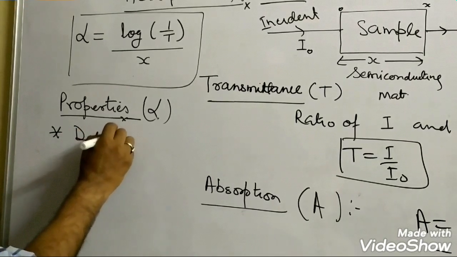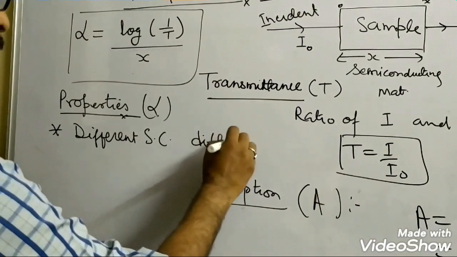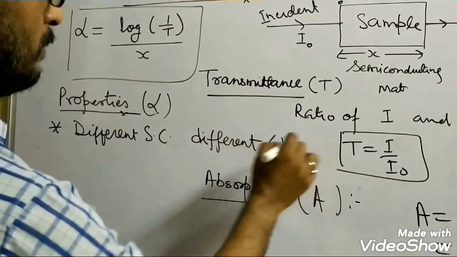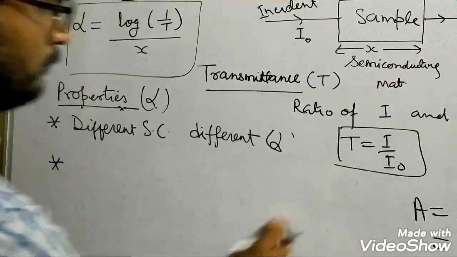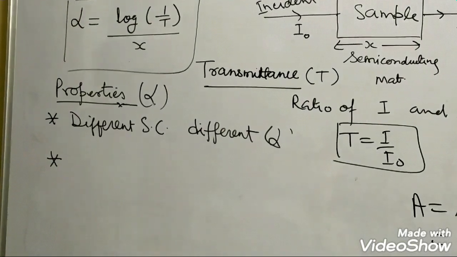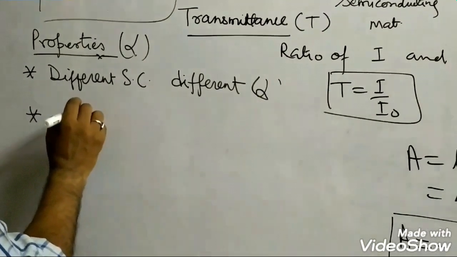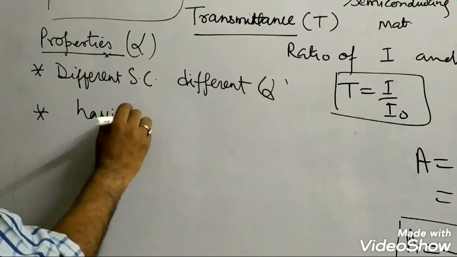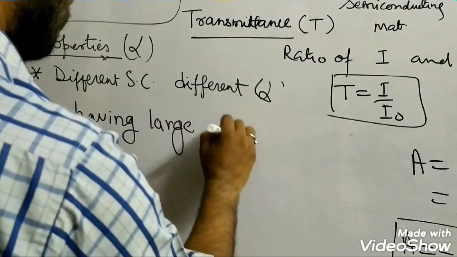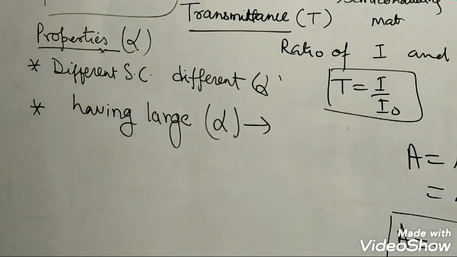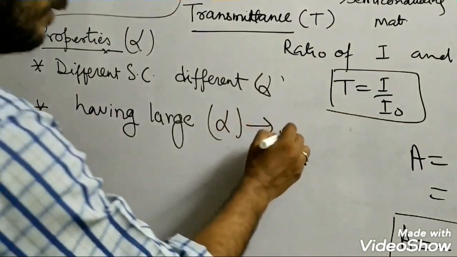Another fact: if I have a semiconducting material having a large absorption coefficient, it means that the light will be strongly absorbed by this material.